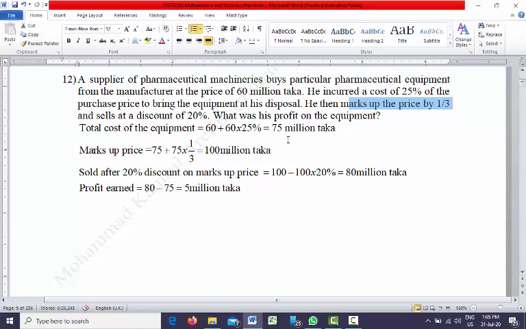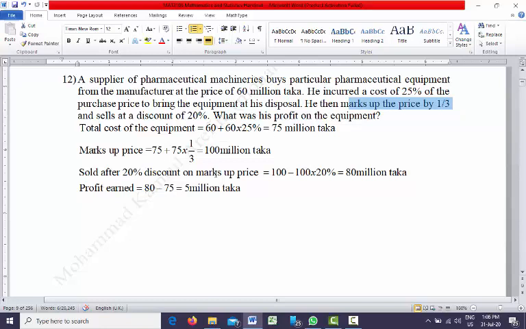Right. So the markup price is like, if you want to buy a book from Nilkhet or Newmarket, you will see that the price mentioned is, for example, 500 taka. So this is the markup price. The price mentioned in a book is the markup price. But we normally get 20% to 40% as commission or discount. So after the discount we get the final price.